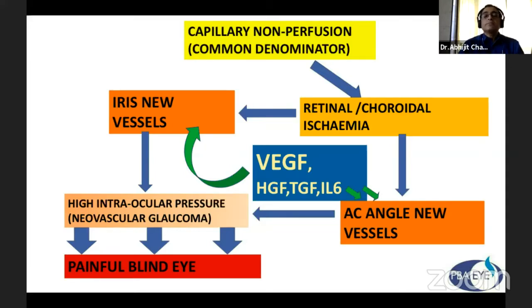And then there are some chemicals secreted mainly from the posterior segment, which come into the anterior segment also. The main component is vascular endothelial growth factor. Then there is TGF, IL-6, and AGF, others. So that creates iris new vessels, then also anterior chamber angle new vessels, which results in high intraocular pressure, that is neovascular glaucoma, and which results in a painful blind eye.